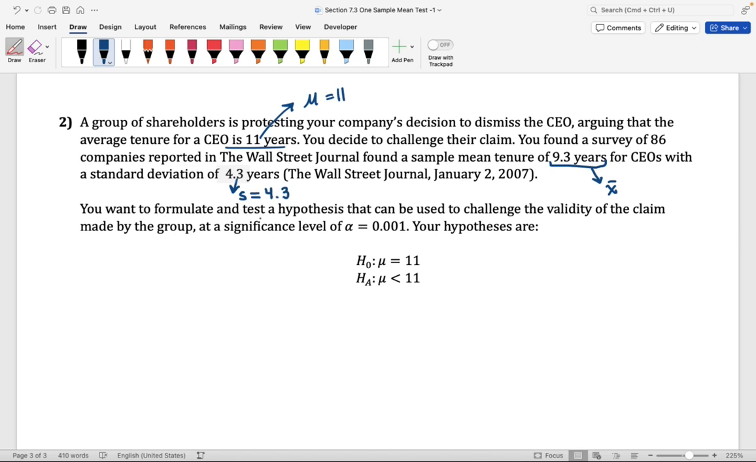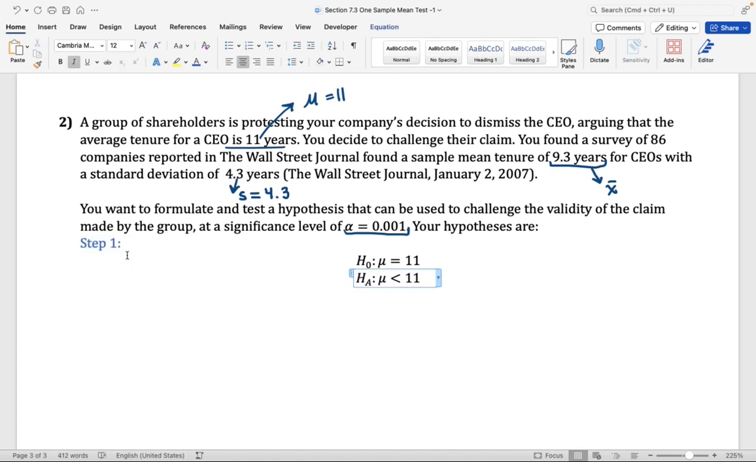This is S. Now you're wanting to formulate a test for a hypothesis that can help you challenge the claim made by the group. You're going to be using the significance level alpha equal to 0.001. For this example, you're given the null hypothesis and the alternative hypothesis. The null hypothesis is the claim coming from the group of shareholders. They're saying that mu is equal to 11. Now, you think that the average tenure, you think mu is less than 11. You're challenging the claim made by the group of shareholders.